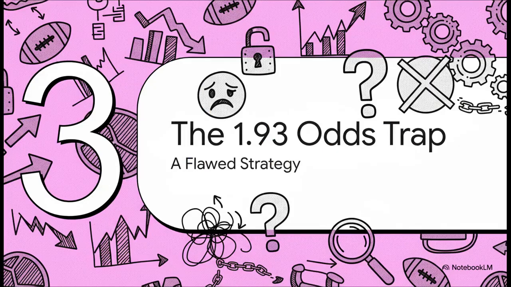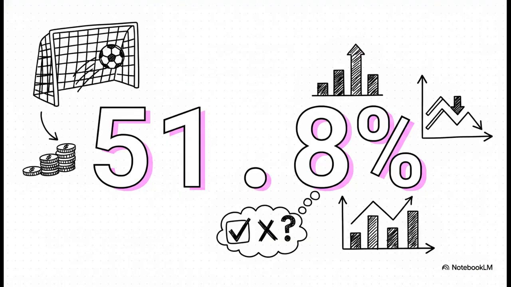All right, Section 3, the 1.93 odds trap. Why your logical strategy is actually losing you money. Okay, brace yourselves for a massive gotcha moment here, because we are about to expose the exact mathematical flaw that quietly drains amateur bankrolls. This is literally where we separate the casual fans from the people who truly understand how sportsbooks manipulate data.